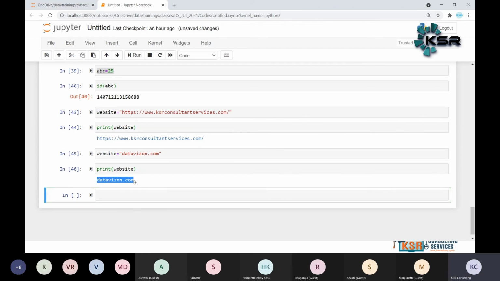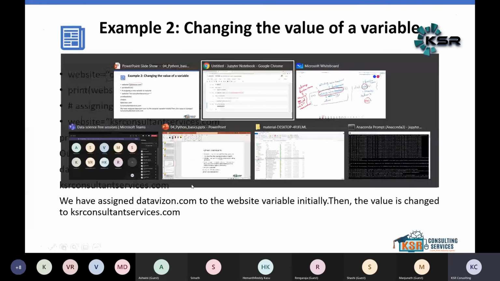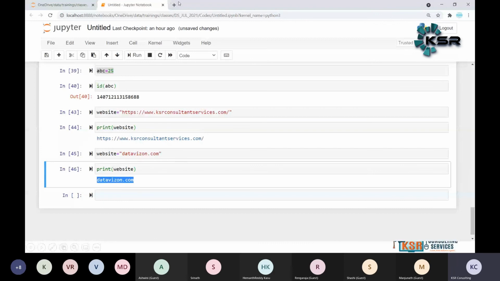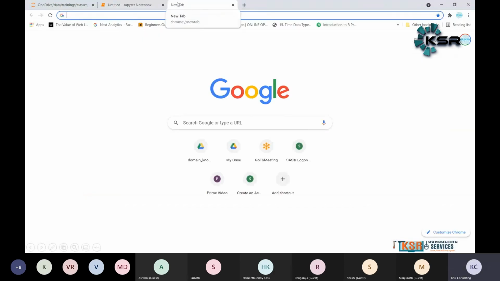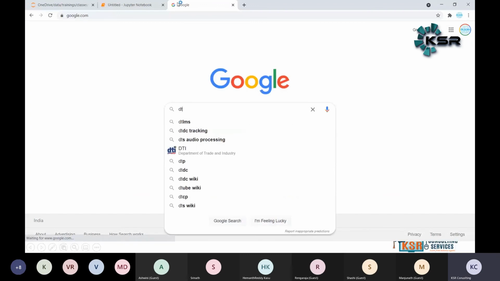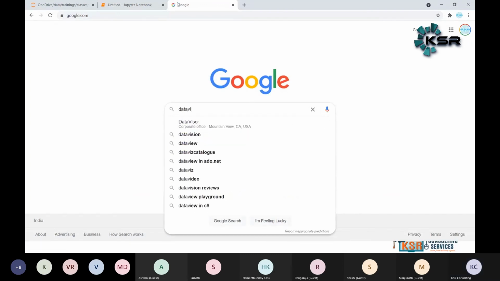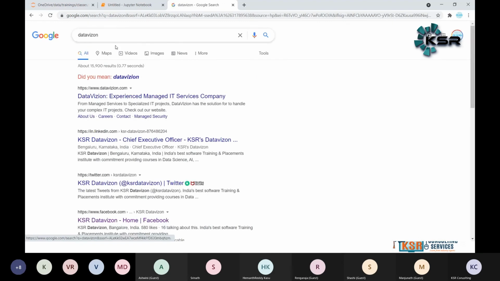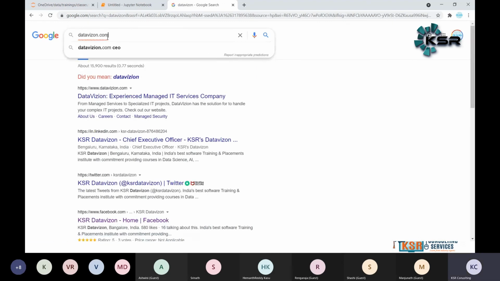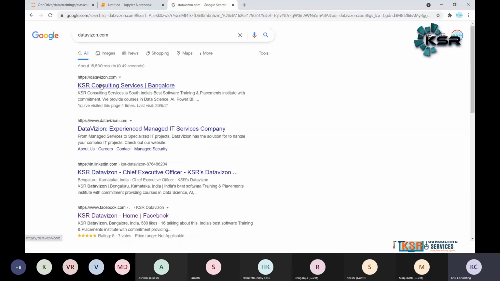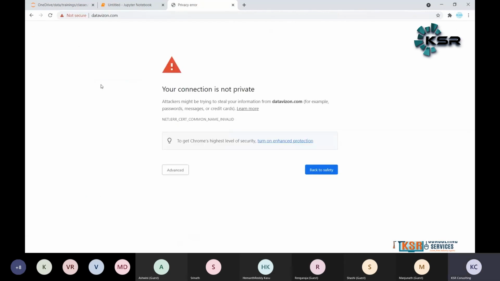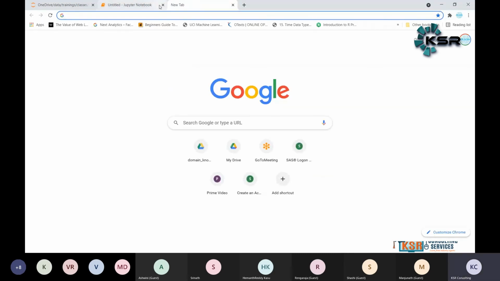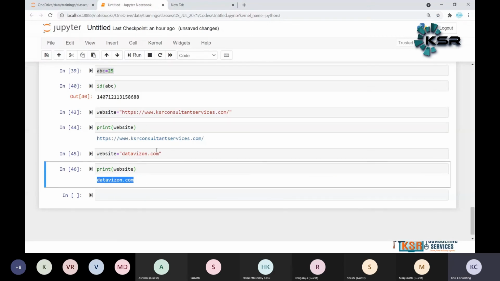If I write Data Vision here in this case, let's see: datavision.com. Maybe there are some safety issues. Okay, like this we can do that.